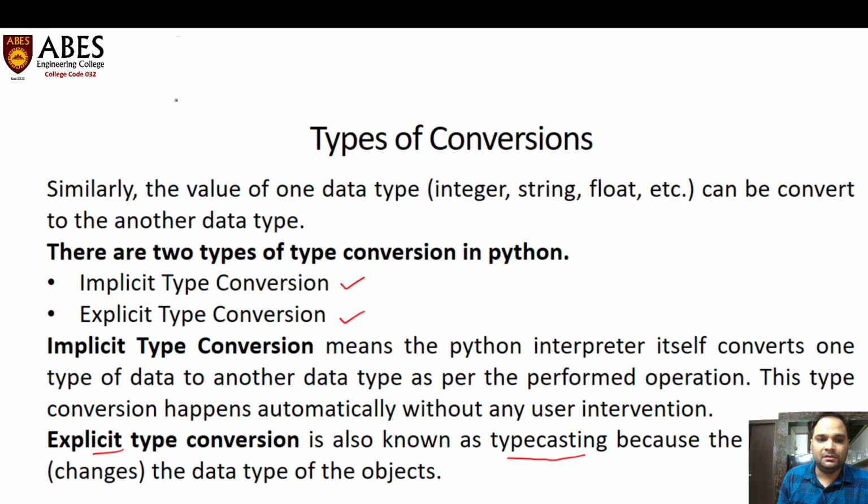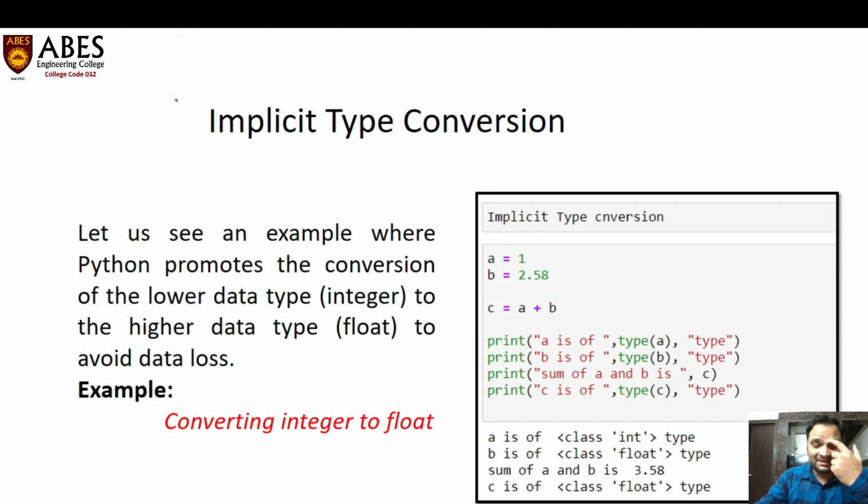In the next slide we will see in detail what is implicit data type conversion. Python promotes the conversion of lower data type to higher data type to avoid any loss. In the example, the value of a is 1, that is integer, and the value of b is 2.58, that is float. If we add both values and store the result in c, what will be the data type of c? Will it be float or integer?